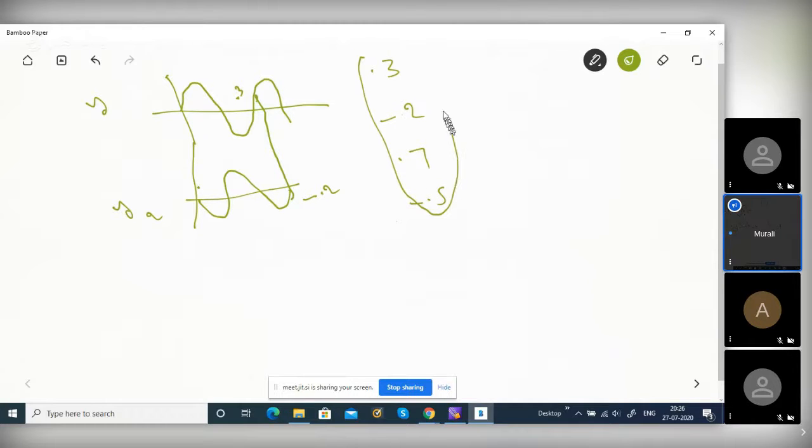If you fix the time, say 10 seconds, I am just giving an example, you get four different values. 0.3 will occur some 35 times, minus 0.2 will occur some 10 times. Different values occur different numbers of times, depending upon the probability of the angle. So this is a random variable, right?